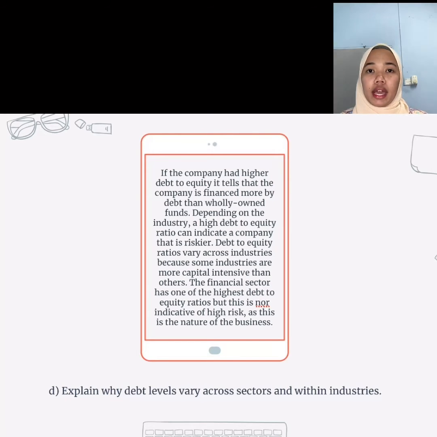If the company has a higher debt to equity ratio, it tells that the company is financed more by debt than wholly owned funds. Depending on the industry, a high debt to equity ratio can indicate a company that is riskier. Debt to equity ratios vary across industries because some industries are more capital intensive than others. The financial sector has one of the highest debt to equity ratios, but this does not indicate higher risk, as this is the nature of the business.